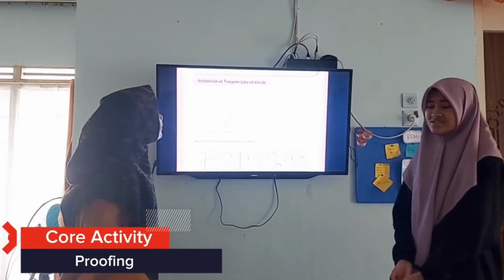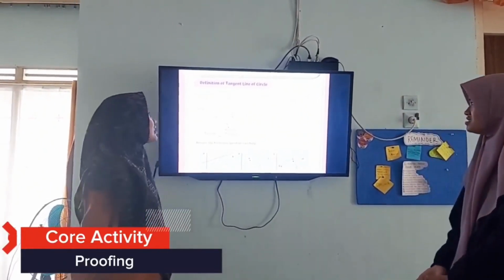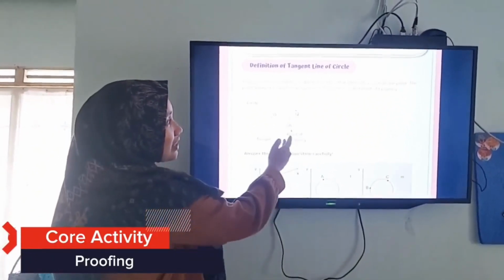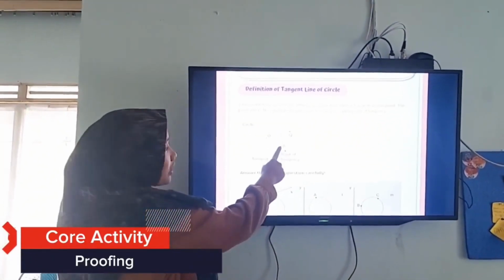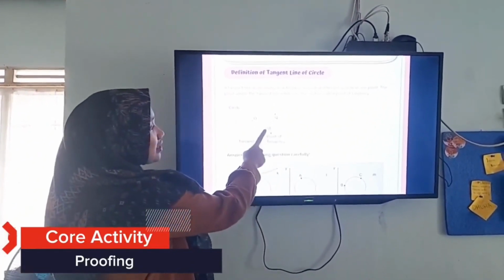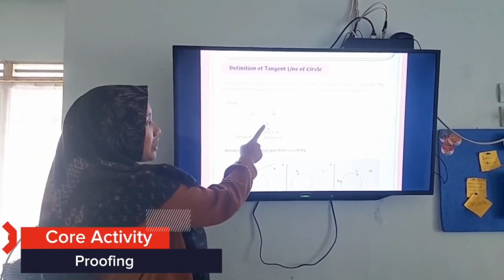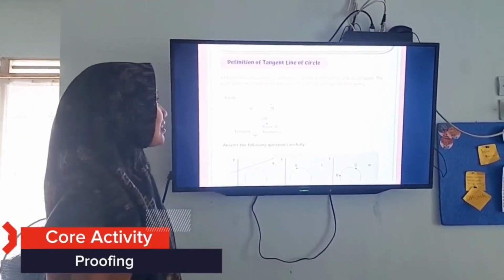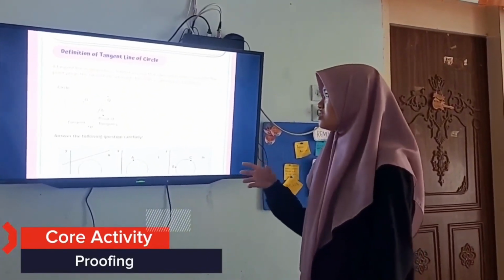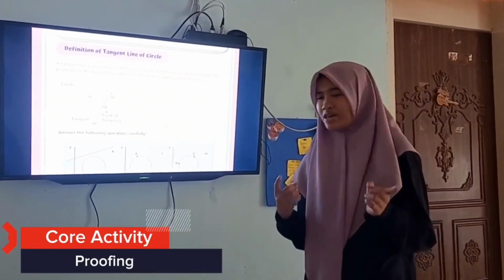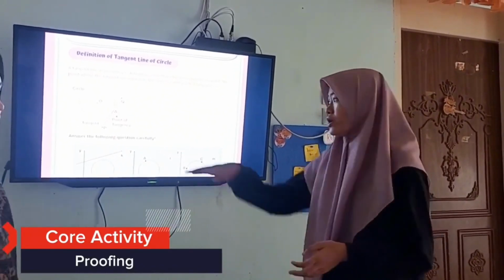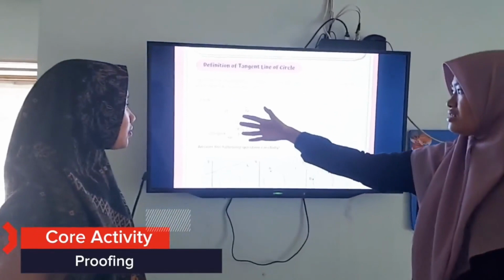Okay, Miss. The definition of a tangent line of a circle: a tangent line in geometry is defined as a line that intersects a circle at one point. The point where the tangent line intersects the circle is called the point of tangency. So point A is the point of tangency. Okay, that's correct, students. So the definition of a tangent line is a line that intersects a circle in one point, and the point where the tangent line intersects the circle is called the point of tangency. And you guys can see the picture here.